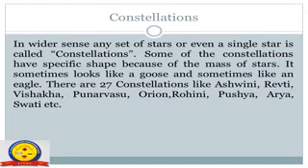It sometimes looks like a goose and sometimes like an eagle. There are a total of 27 constellations like Ashwini, Revati, Vishakha, Punarvasu, Orion, Rohini, Pushya, Arya, Swati, etc.